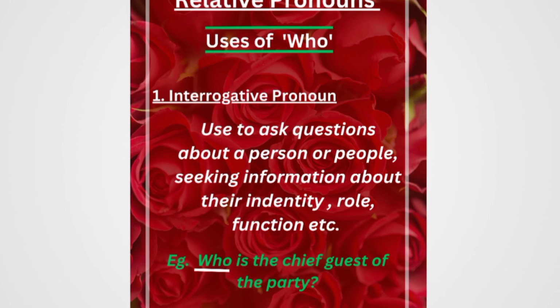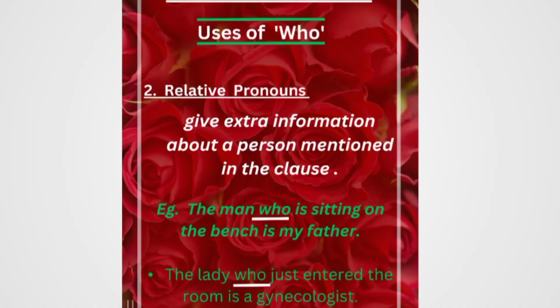Now let's take up the second role, that who is used as a relative pronoun. This we have already discussed in our previous video, that who is used in relative pronoun clauses to give some extra information, to establish a relation between the noun and the extra thing given in the sentence. Here also we can see with two examples. The first example is: the man who is sitting on the bench is my father.